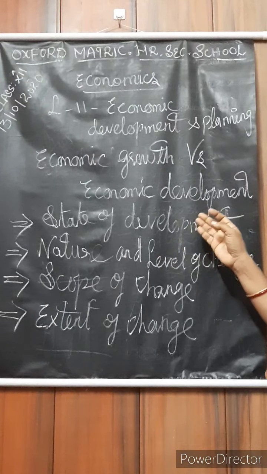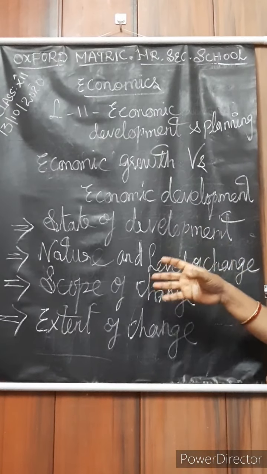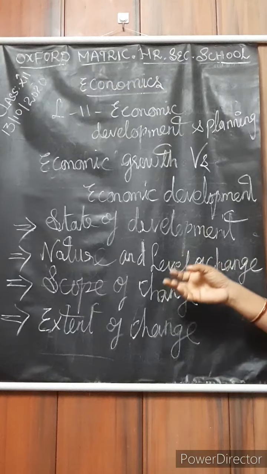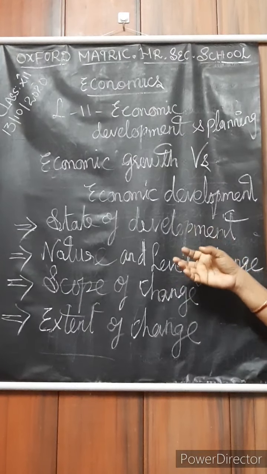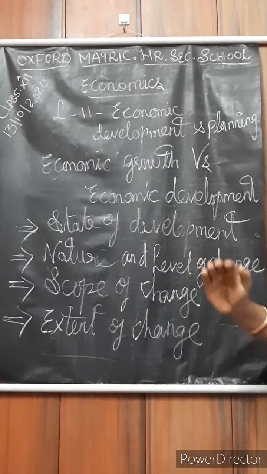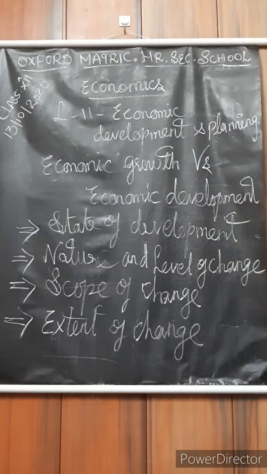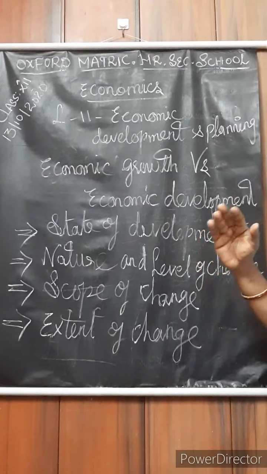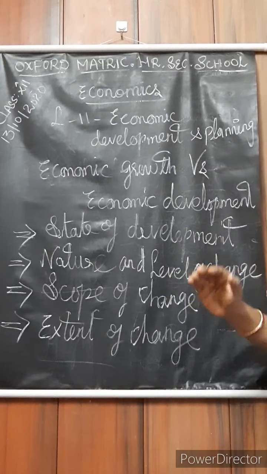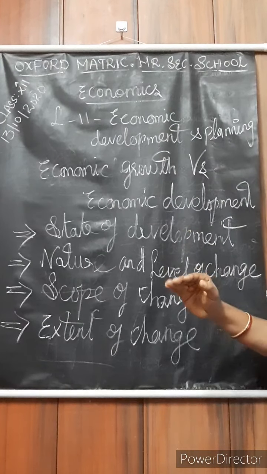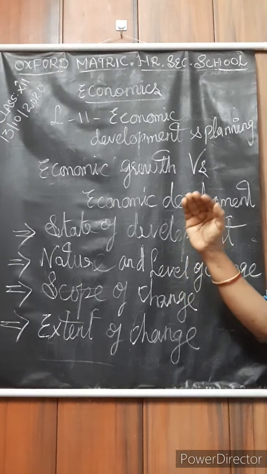Spontaneous change means an original change. But growth is a gradual and steady change in the long run. So it will be step by step. There will be growth step by step, and at the economic level there will be a step by step change.